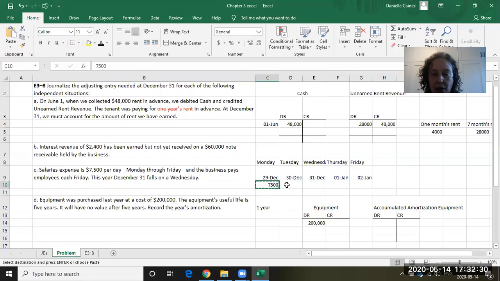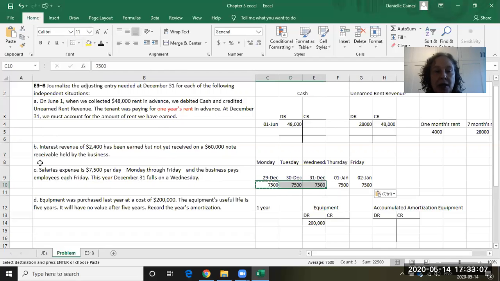So let's see what that is. Here's our $7,500 for each day of that week, the last week of the year. But remember, we're doing our financial statements. Our year end is December the 31st. So on December the 31st, we owe our staff these 3 days. So we owe them $22,500. So we're going to have a salaries expense for those 3 days, Monday to Wednesday, of $22,500. And we're also going to owe it.